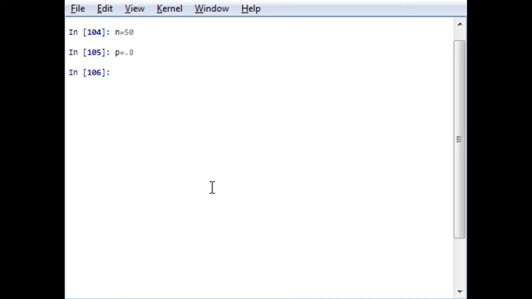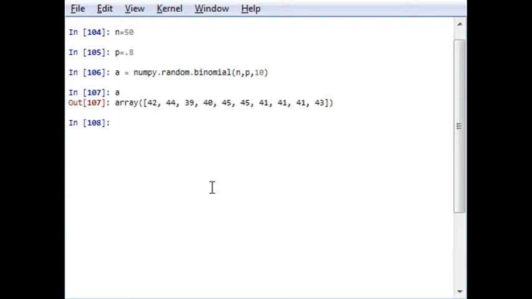And now I want to generate an array: numpy.random.binomial with n, p, comma the size, that is 10.